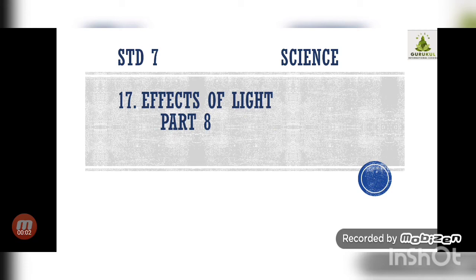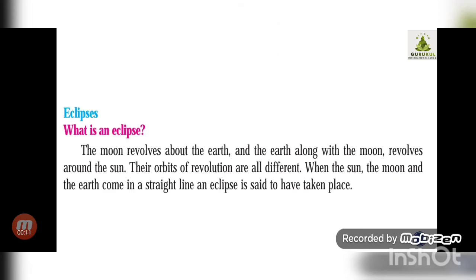Lesson number 17, Effects of Light, part 8, we are going to continue. In that part 8, we are going to learn the next topic, that is called eclipses. Okay, so in geography you have already gone through, you know what is the meaning of eclipses. So just remember that it is just a revision. Okay, in short it's a revision. In 6th standard geography part you have already learned this concept.